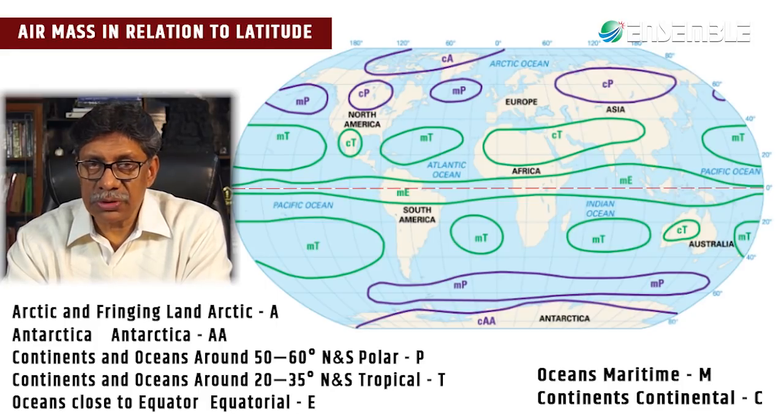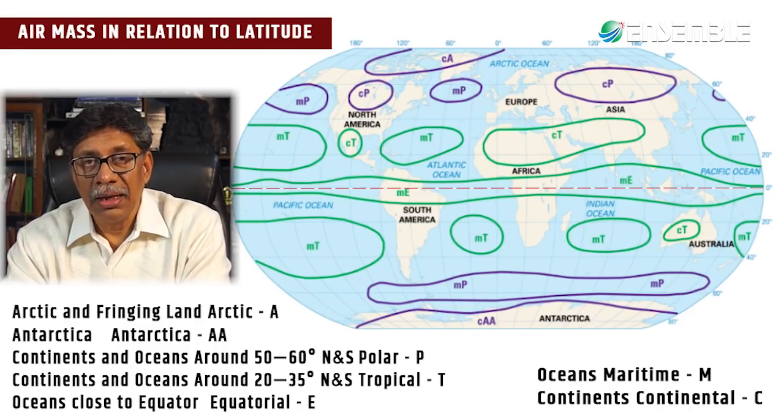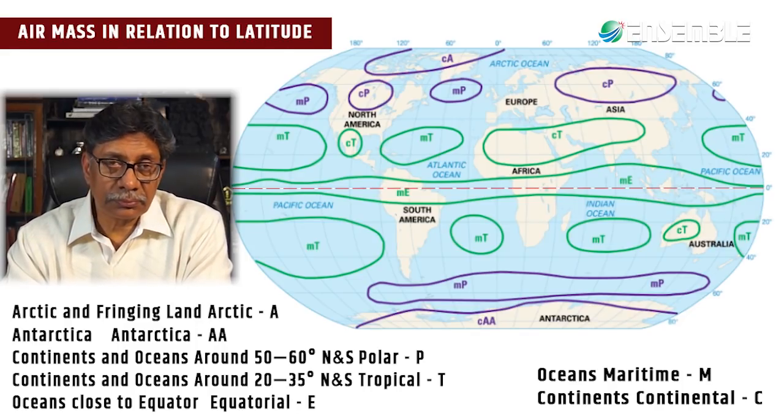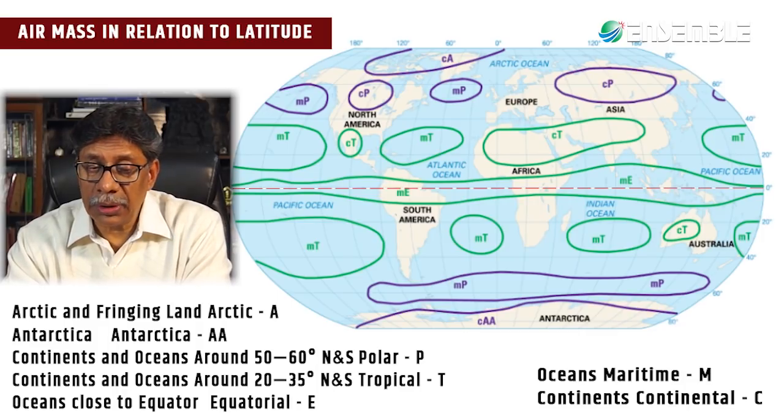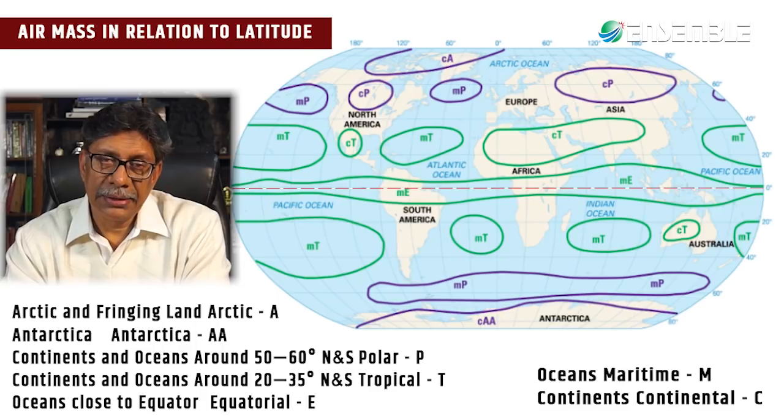One is the source of origin. If the source of origin is going to be oceans, it is called maritime and this is symbolized as M. And if it is going to be continents, it is going to be called continental air mass and symbolized as C. Now these air masses can be identified on the basis of their symbol, their properties, their temperature, and their specific humidity.